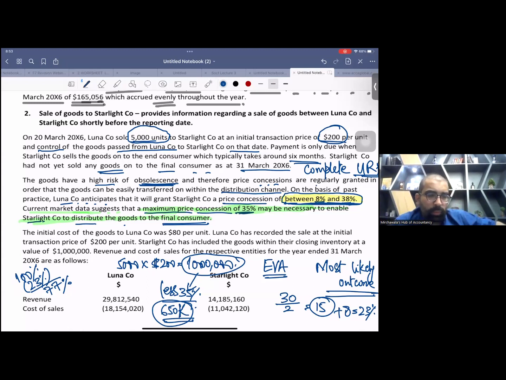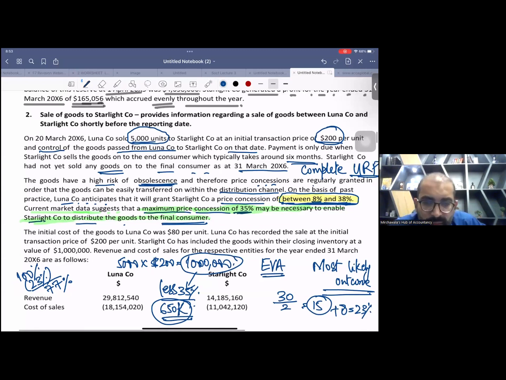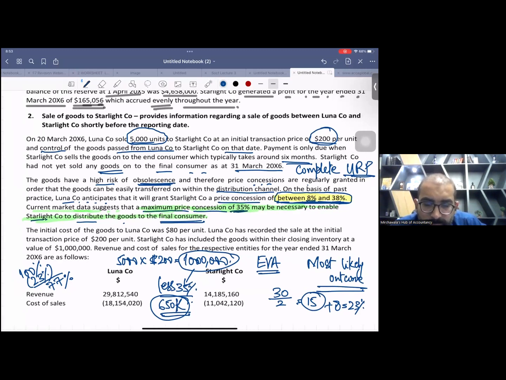Now giving you 1 minute. Yes, there is a question: can we directly do the 35% thing? Yes, you can do. The 35% point is the strong point, the major point. But as they have given you the range, we need to just discuss this range, 1 or 2 lines for this range. 650,000 is the final answer. Correct.